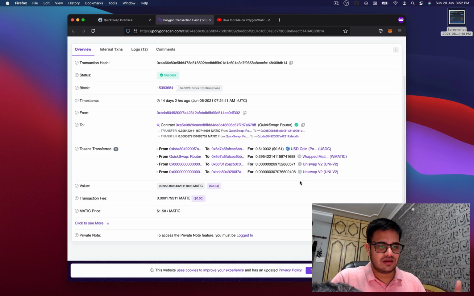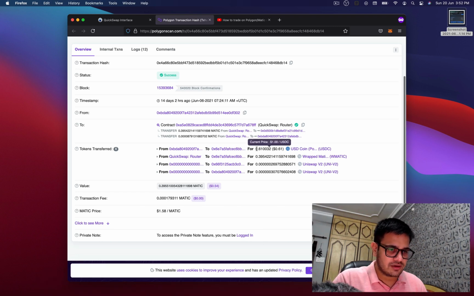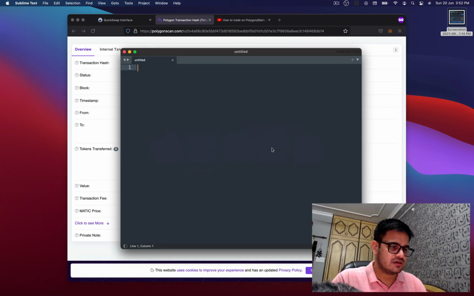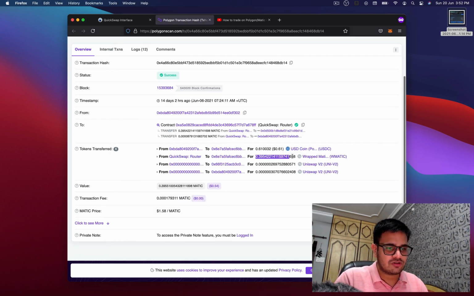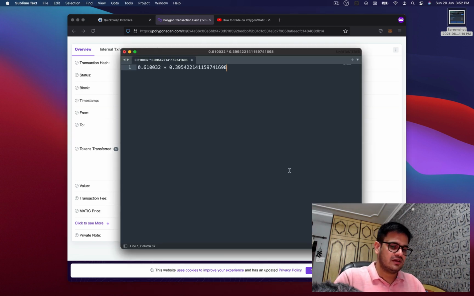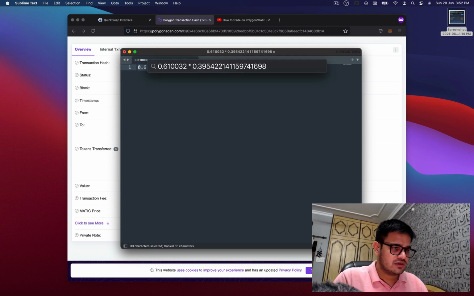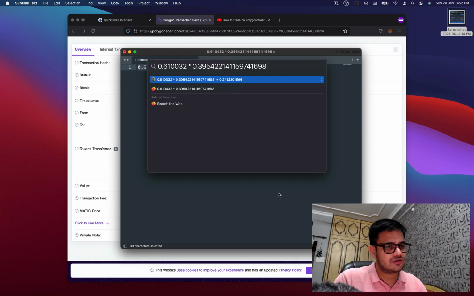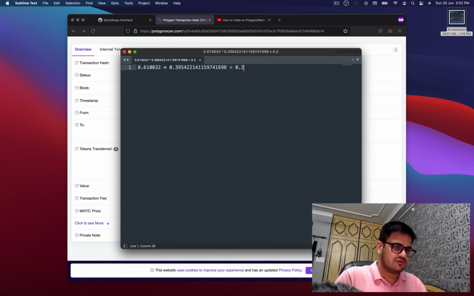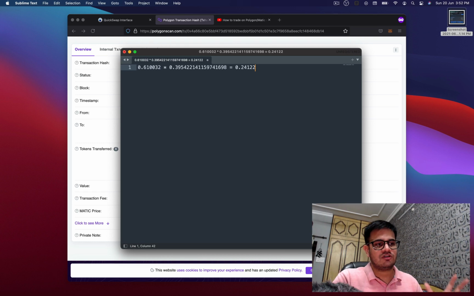So if I open my transaction on Polygon Scan, I can see I had 0.61 USDC. I'll copy this and paste it over here. And if I multiply that with the amount of Matic I had put in, this is the amount of Matic that I had put in, what is the value of this? This turns out to be 0.24122. This is the amount of liquidity I had provided earlier, the product of liquidity that I had provided earlier.